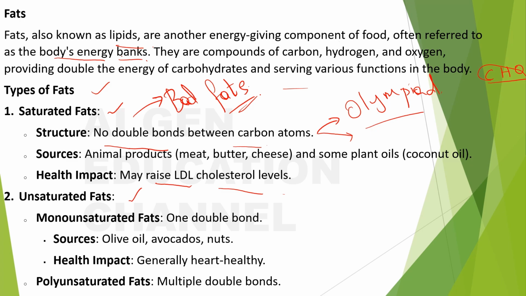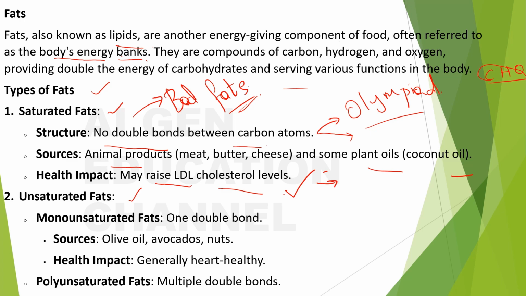Next, sources. I have already mentioned it will be the animal products, and even some plant products like coconut oil will have saturated fats, and they have the tendency to raise the LDL cholesterol levels. So it is very bad for our body.